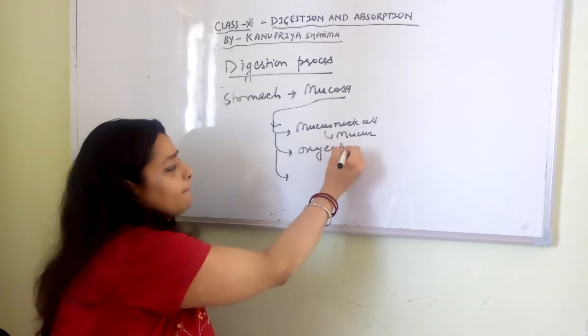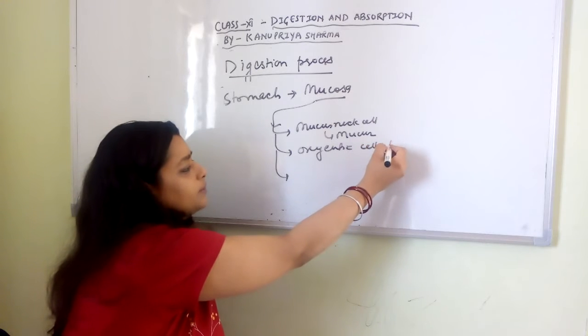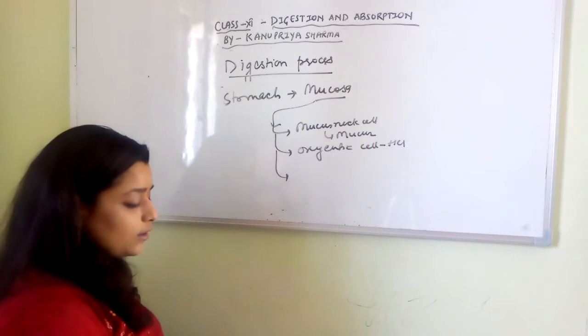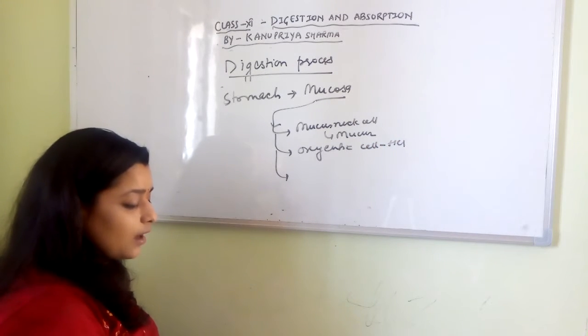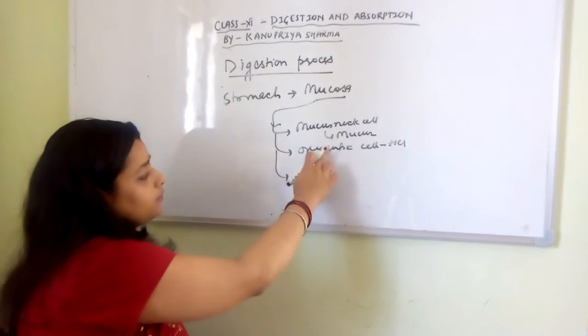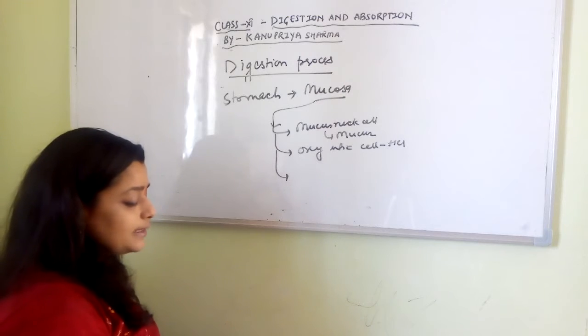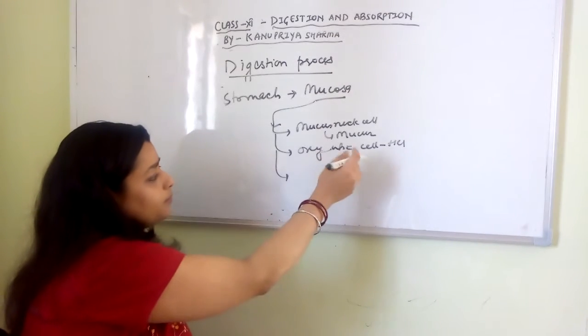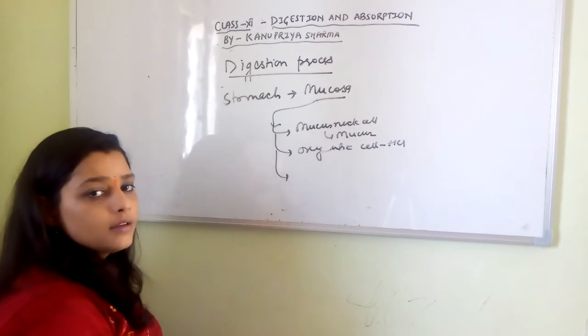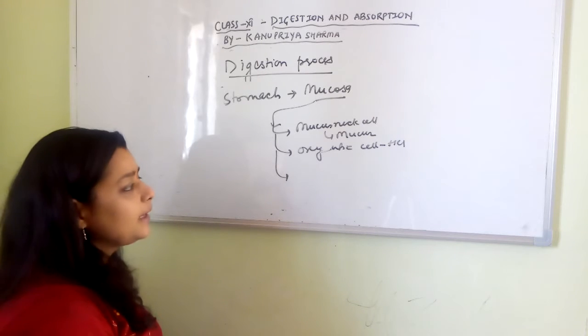Oxyntic cells produce HCl, and the mucus protects the inner lining.